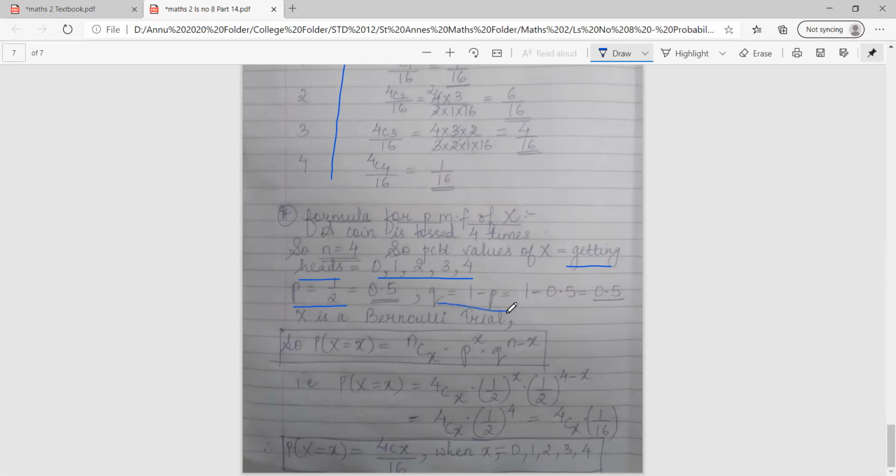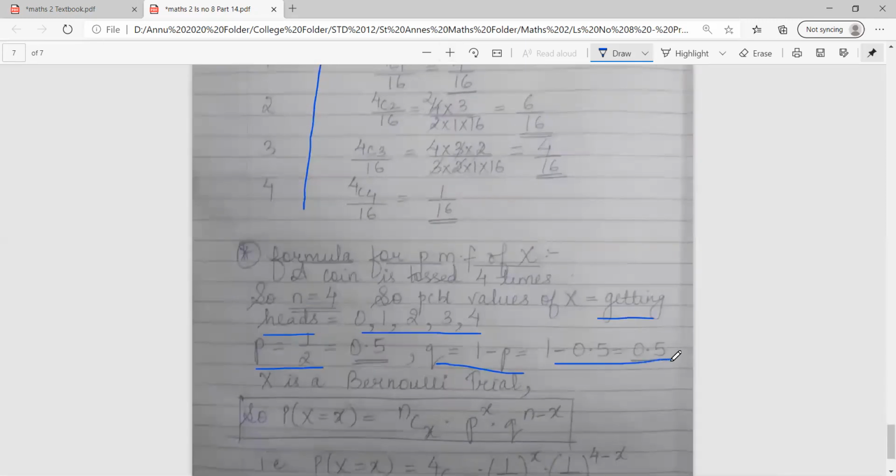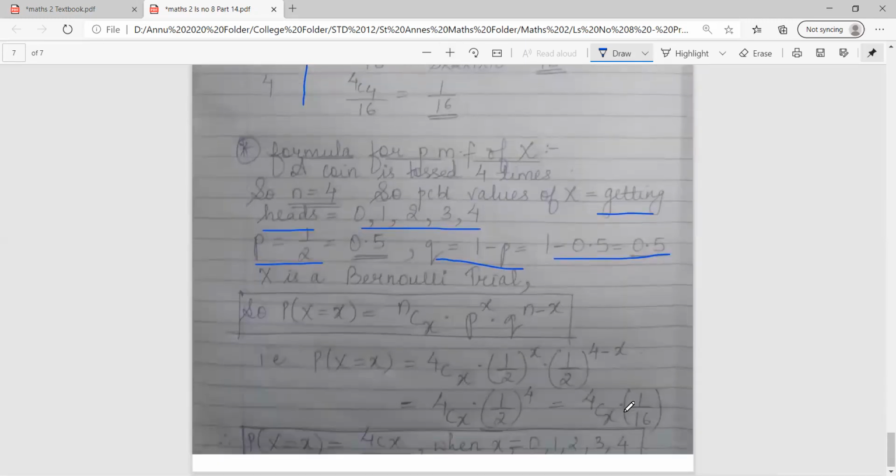Once you know P, you can find Q. So Q is equal to 1 minus P. So 1 minus 0.5, again you get 0.5.